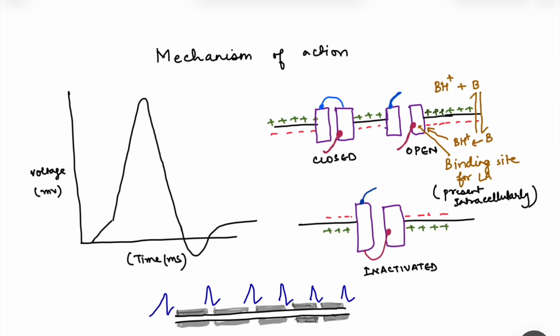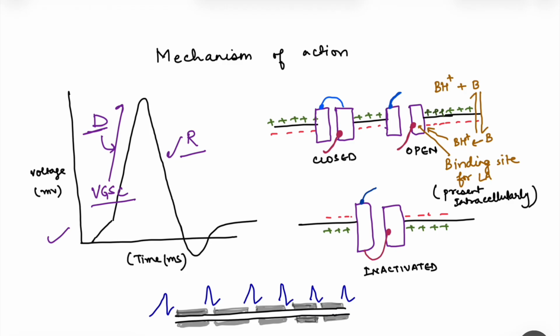Now, what is the mechanism of action of local anesthetics? Local anesthetics basically block the generation and conduction of the action potential. This diagram is showing a typical action potential of a neuron, where we have the rising phase, that is the depolarization phase, and then we have the repolarization phase. In depolarization phase, the resting membrane potential changes towards the positive side, and repolarization is when the potential comes back towards the resting membrane potential. Now, the depolarization phase is due to opening of voltage gated sodium channels.